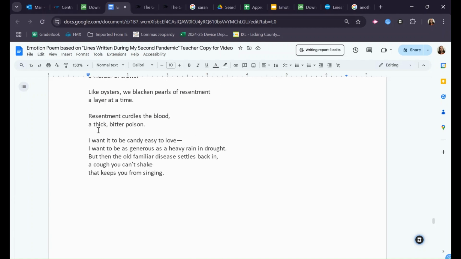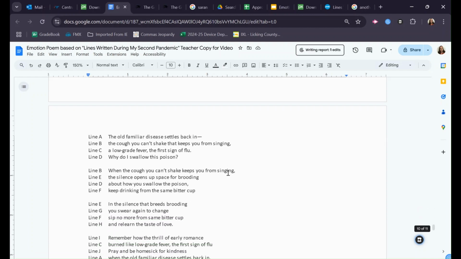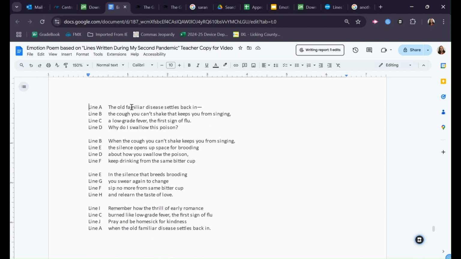So I took the idea here of this resentment feeling sort of like a poison, or like a disease that settles in on you. And I thought, okay, that's the line I'm going to go with. So I took the line right here, the old familiar disease settles back in, and I made that the first line of my poem. And then I went through and I'm just doing the repetitions here. And I've come up with something that's very different from what I had before.